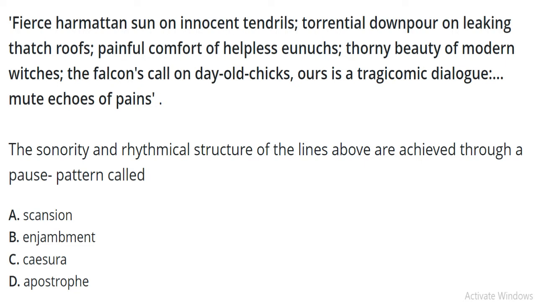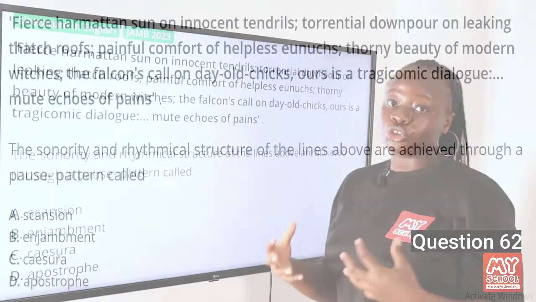The sonority and rhythmical structure of the lines above are achieved through a pause pattern called A. Scansion, B. Enjambments, C. Caesura, and D. Apostrophe. So the answer to this question is C. Caesura. Caesura is that pause pattern effect that is created in lines of poetry with the use of punctuation such